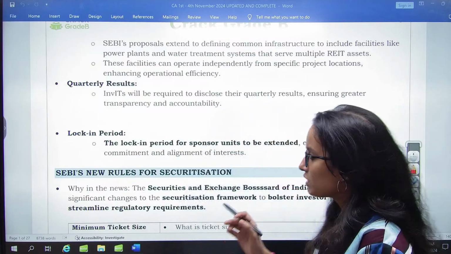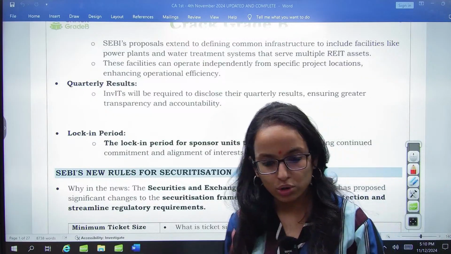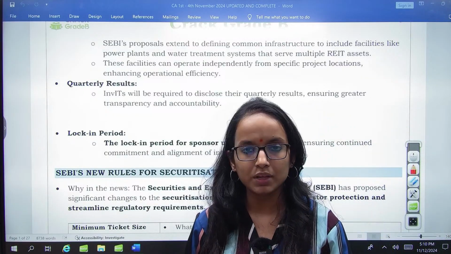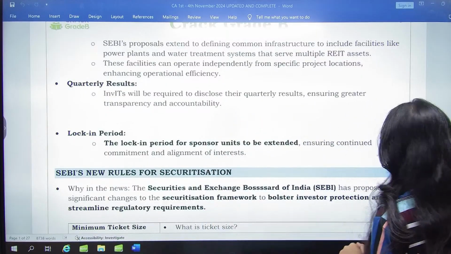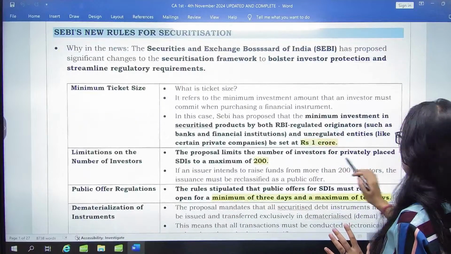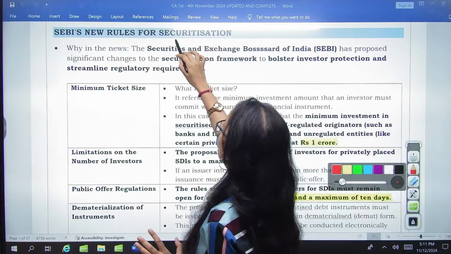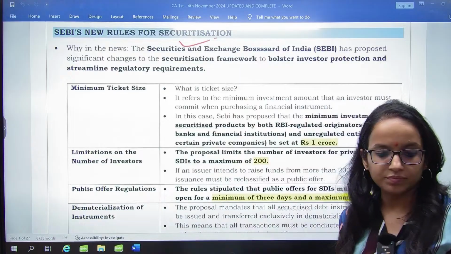Okay, so this was about REITs and InvITs. I hope all these guidelines are clear. We have seen all of them. Remember the 20% figure. Now, moving on to the next guideline. It is regarding securitization. New rules for securitization.